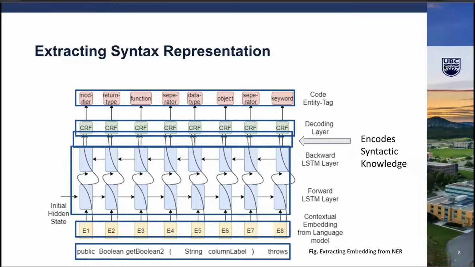Here, the code is first passed through the forward, then the backward LSTM. As the CRF layer leverages the output of the forward and backward LSTM to predict the syntactic type, this information contains the syntactic knowledge, which is extracted at this step and later concatenated with the semantic embedding extracted from the language model.